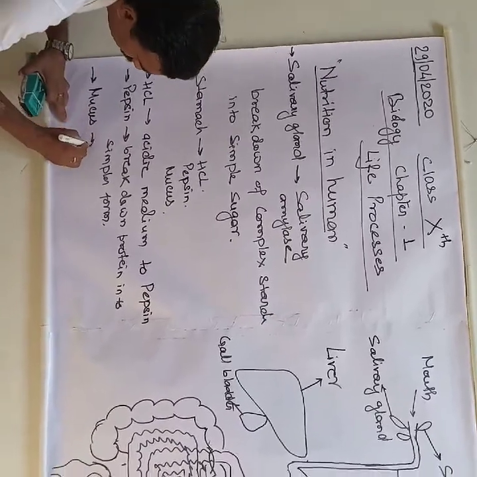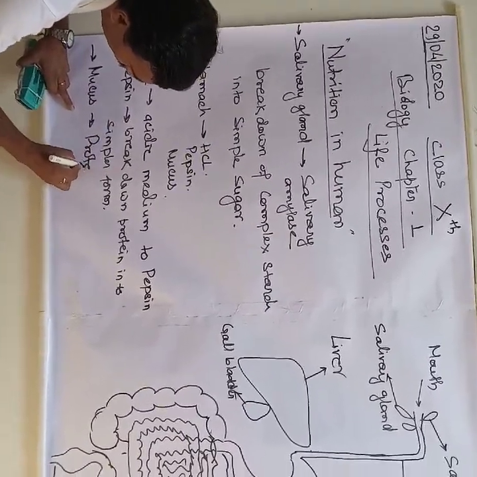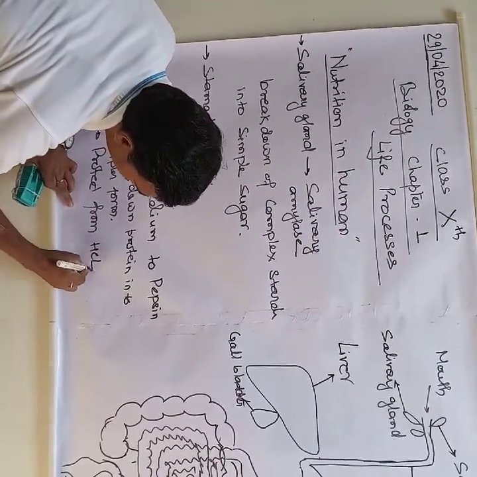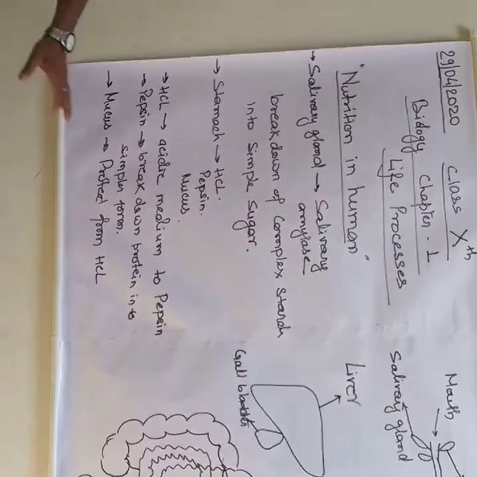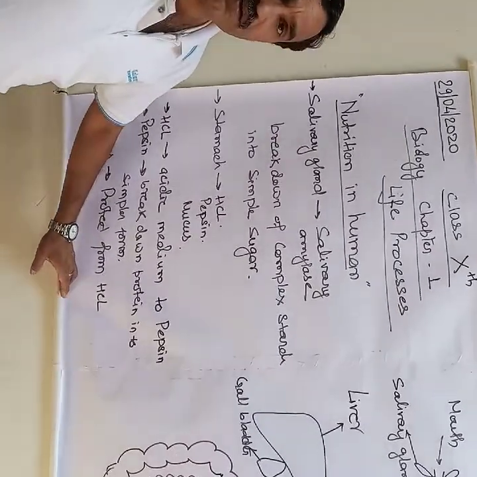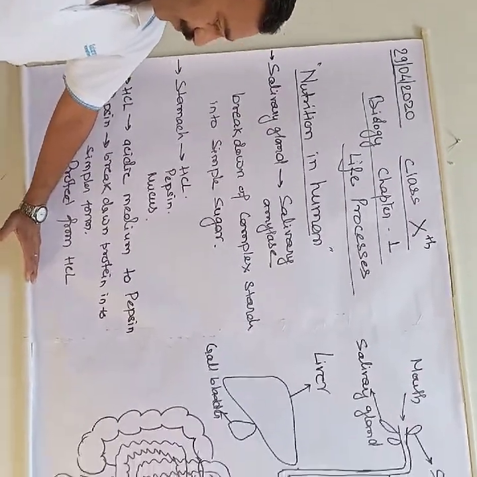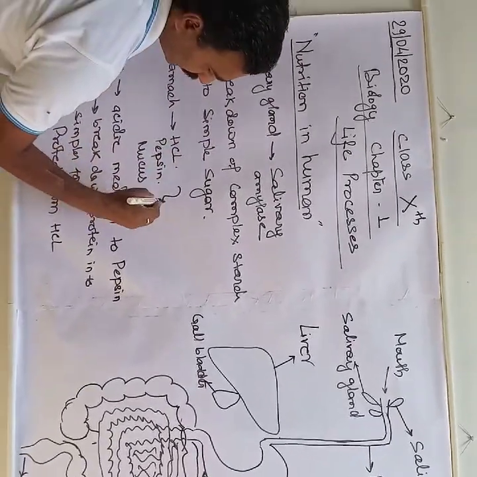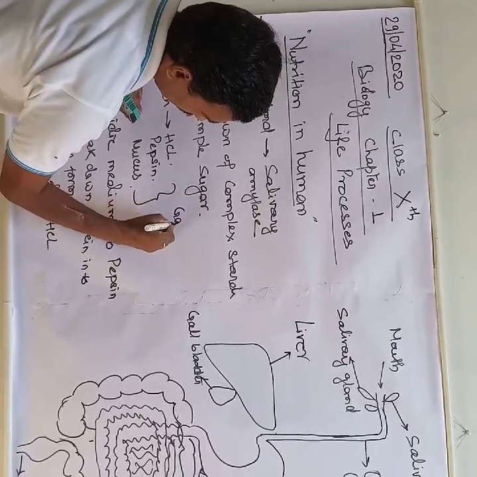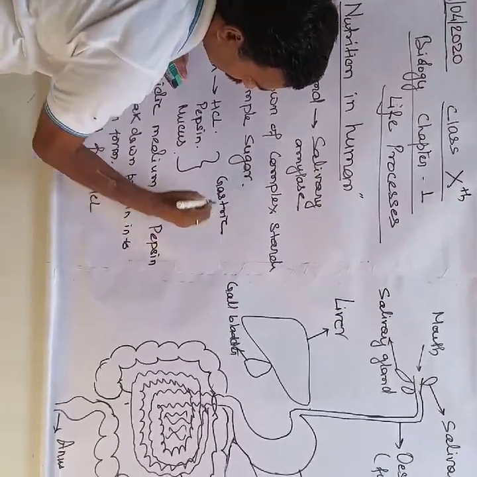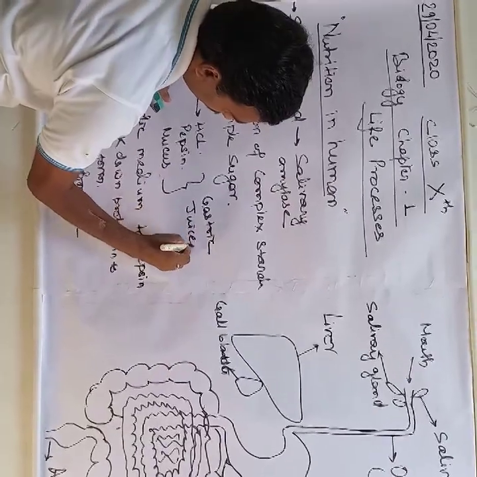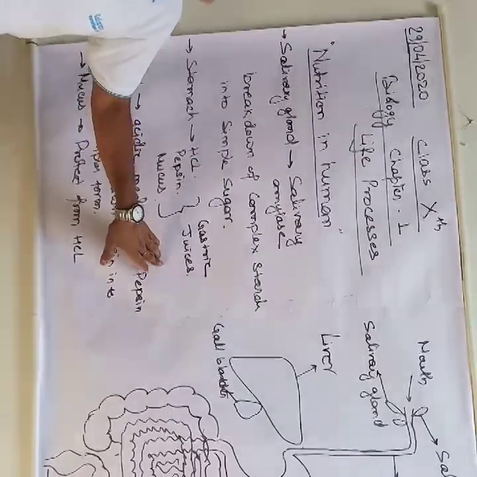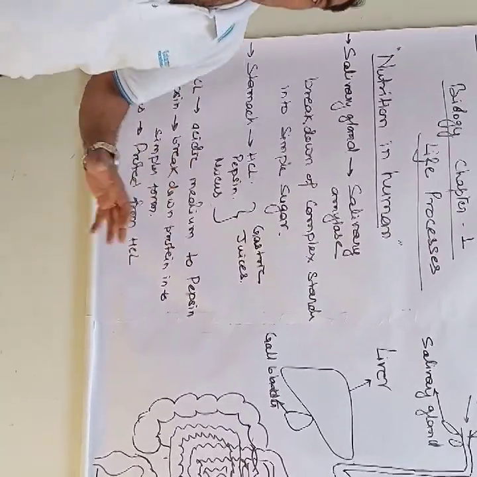Mucus protects the wall of the stomach from HCl. Okay. These are called gastric juices. And one thing where you will come to know, you will be amazed, these gastric juices are very sensitive